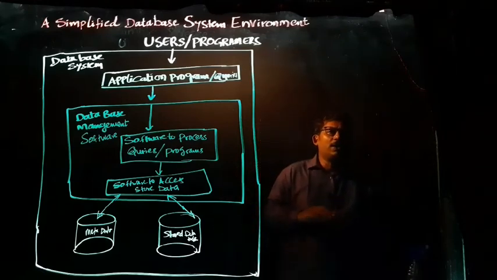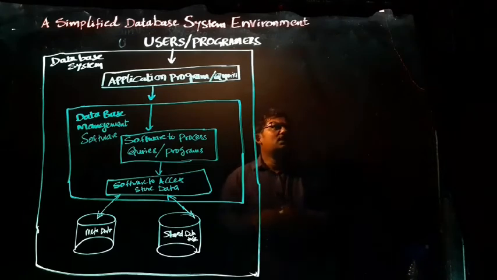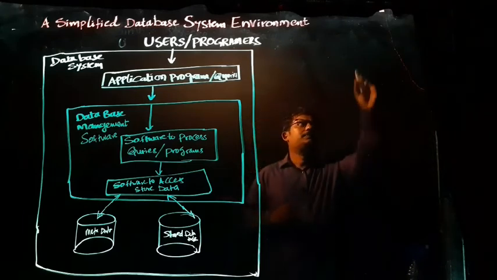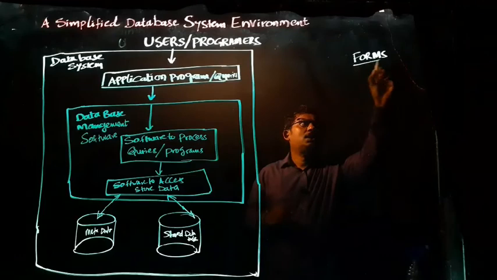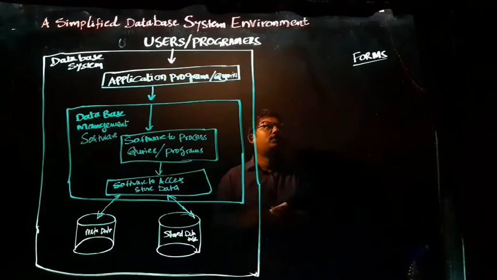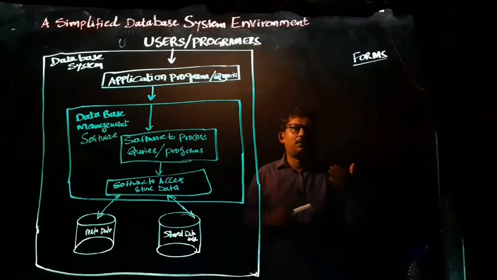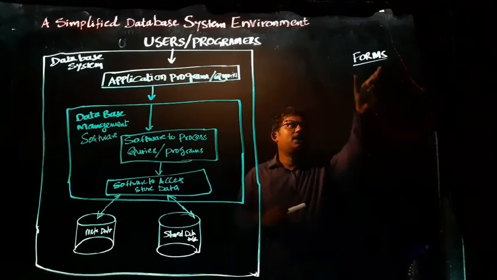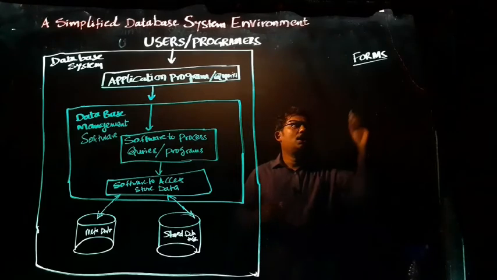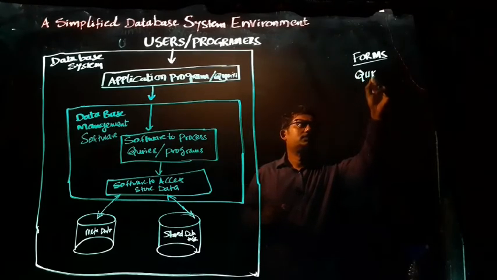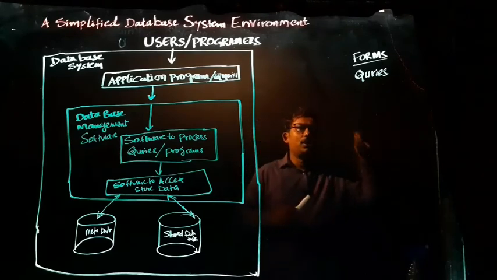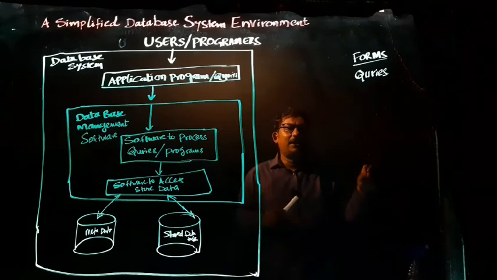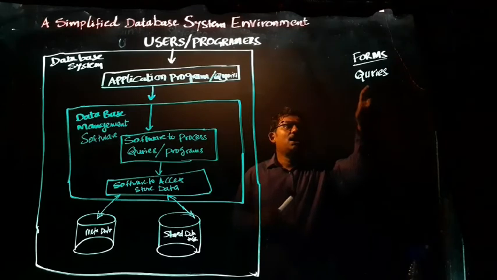For a database management system or any particular software, or regarding any particular organization, there are four pillars. The first one is forms. Forms are the things which give input to the data. Whatever data we give as input, we call that forms. Then come the queries. That means the commands which we give to manipulate the data, add the data, delete the data or retrieve the data come under the queries.